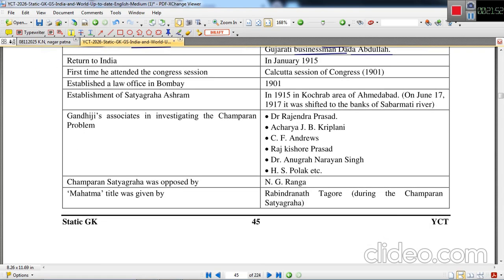He returned to India on 12th January 1915. This is the Pravasi Bharati Divas. This arrival is considered to be the Pravasi Bharati Divas.